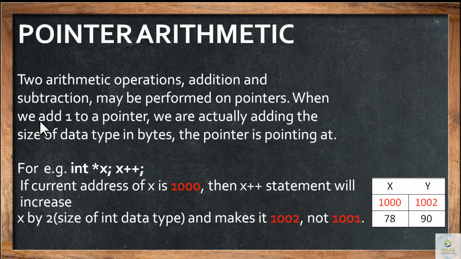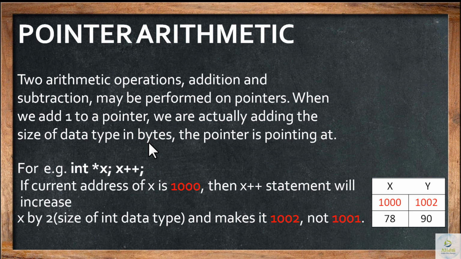See, when we add something to the pointer, for example, we add 1 to a pointer, what will happen? Suppose you add 1 to a variable in mathematics or in computer science. If a value is 10 and you say a is equal to a plus 1, that is 10 plus 1 is equal to 11. But this doesn't work out with pointers. So instead, pointers will have a different operation. Actually, we are adding the size of the data type in bytes.